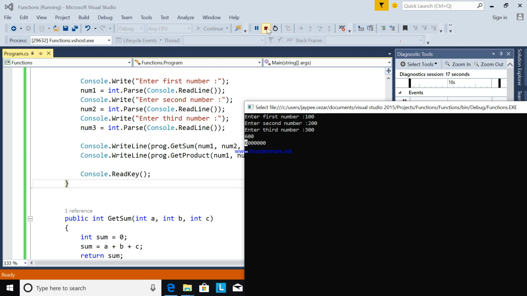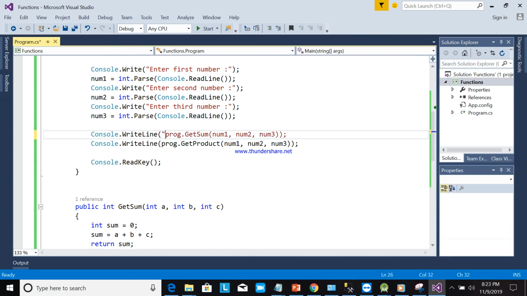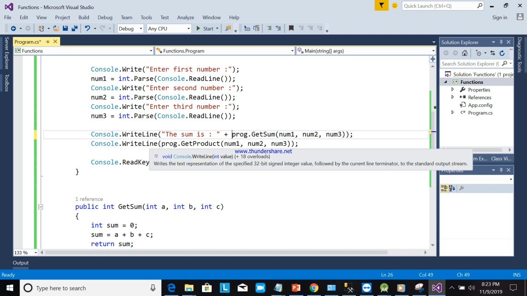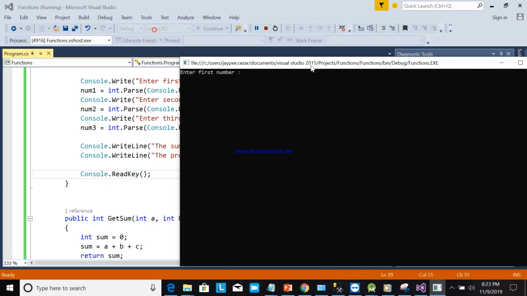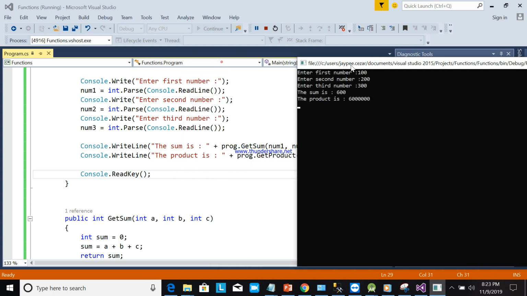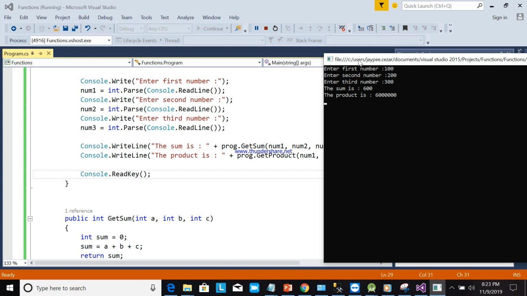So to know the output like this, the sum is, then here, the product is, so that you can understand the output. We'll put here 100, 200, and then 300. The sum is 600. The product is six million.